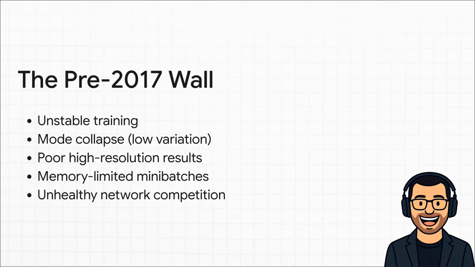But here's the thing. Before this paper, that elegant dance was, well, more of a clumsy mess. Training was just notoriously unstable. You'd get this thing called mode collapse, where the generator just learns one cheap trick. Like it figures out how to draw one okay-ish cat, and then it just draws that same cat over and over again because it's a safe bet. High-resolution images? Forget about it. That was just a blurry dream. And part of the problem was that GPU memory limited you to these tiny batches of images, which just made the whole thing even more unstable. The networks were locked in this really unhealthy fight instead of a productive competition.